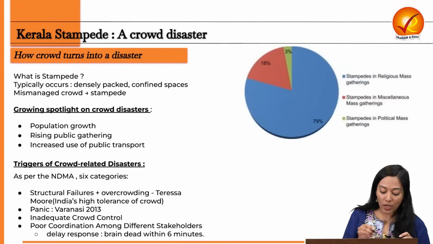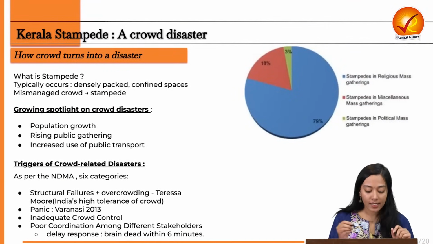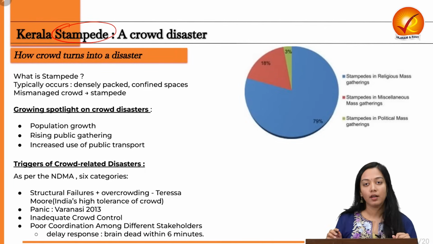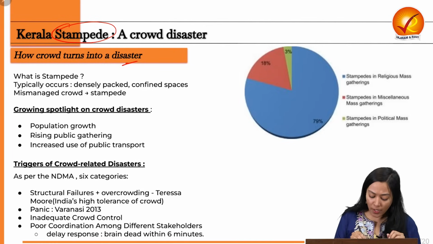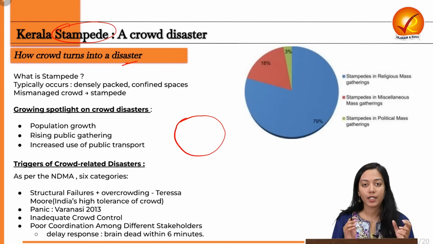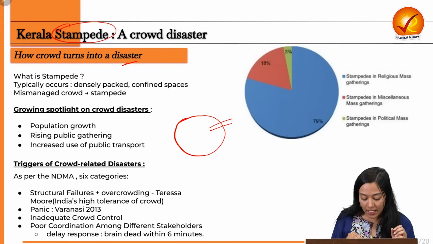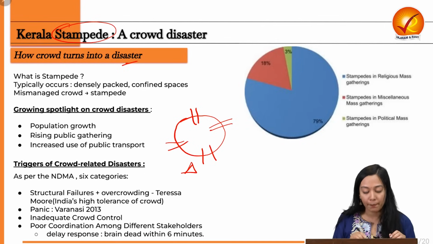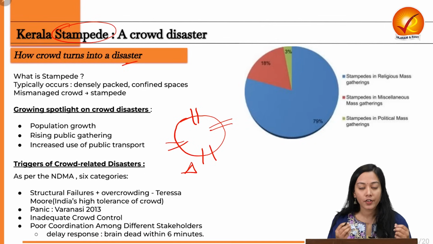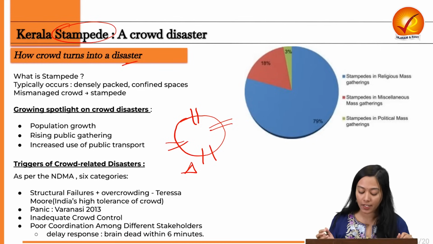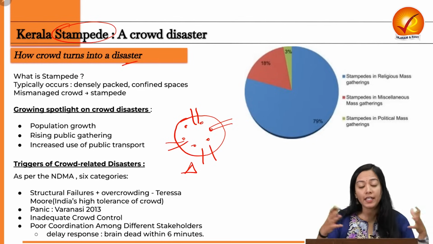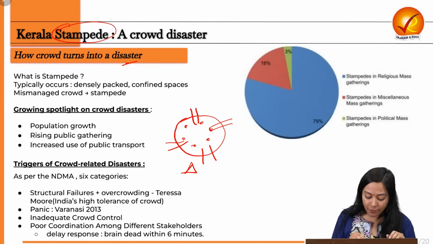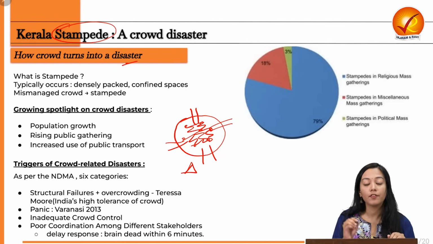Now, once we have understood why we are reading this, let us understand what is the meaning of a stampede. How does a crowd turn into a disaster? Consider a situation where hundreds and thousands of people are subjected to a very limited space, which doesn't have many dispersal points. And suddenly a trigger happens. A trigger in the form of a rumor, or a disaster, an electric fault, etc. And this trigger leads to frenzied movement of these people who are already very close to each other because of limited space. So they frenziedly start moving towards and away from each other.